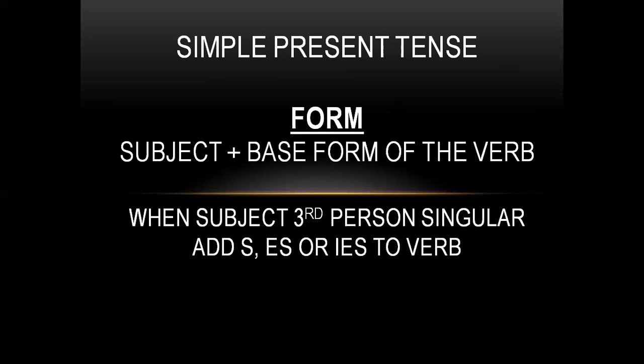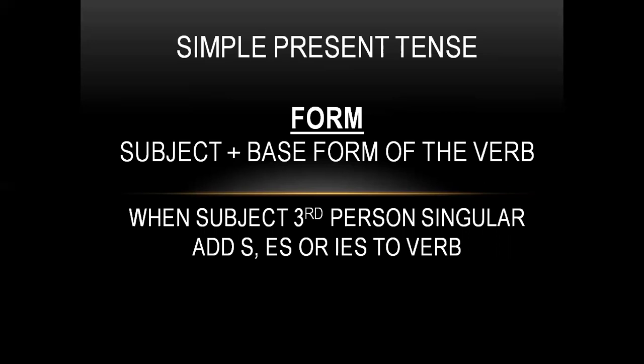Okay, and there's some confusion, not confusion, we just have an overrule here. If the subject is third person singular, we will add s, es, or ies to the verb. For example, what is a third person? We already learned that the one about whom we are talking is known as third person, and we also know the examples of third persons, right? He, she, it, and they. Here, when the subject is third person singular, they is a plural, so we are removing they from that one. If the subject is he, she, it, what we will do? We will put s, es, or ies.